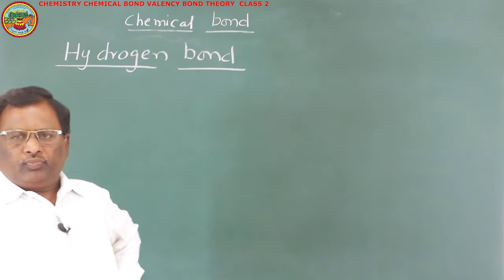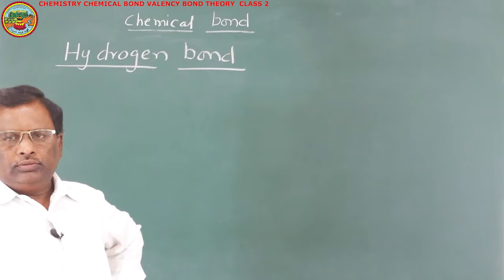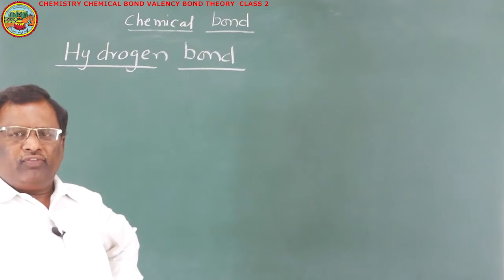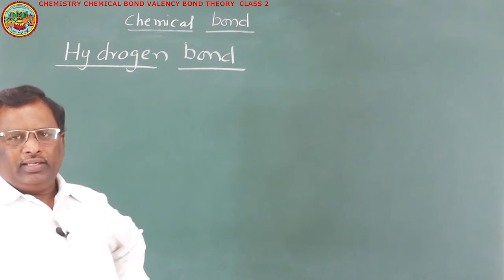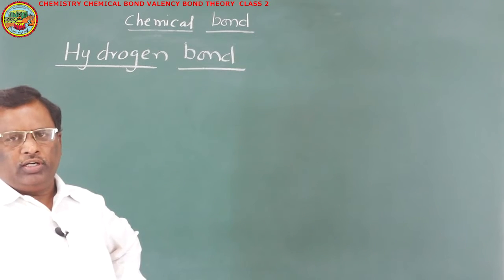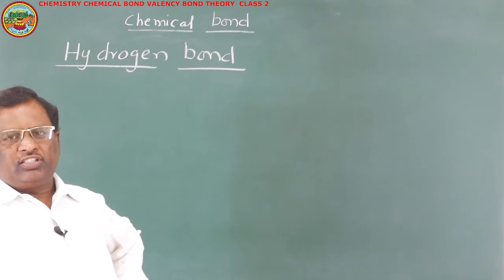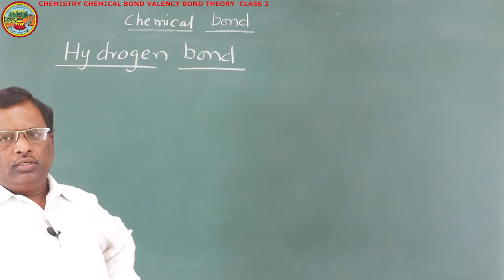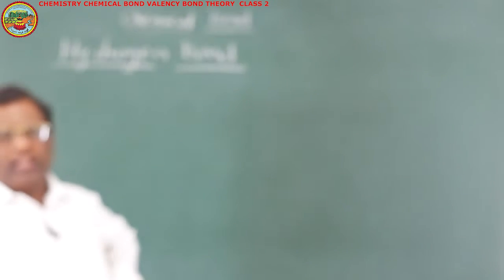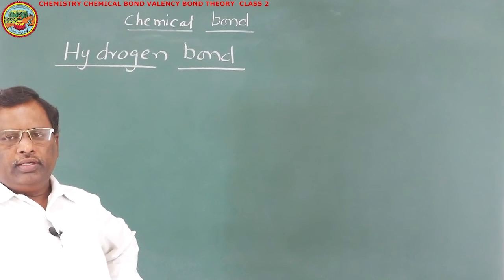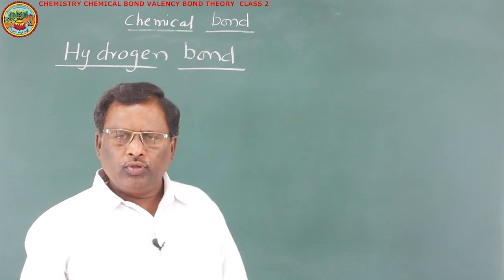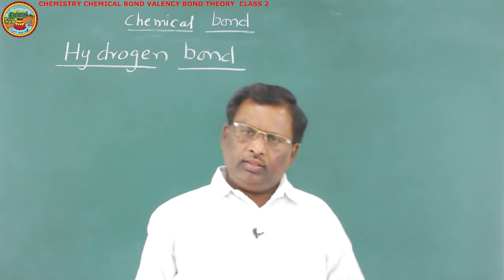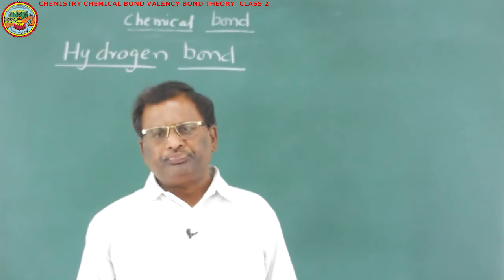Hydrogen bond. This hydrogen bond belongs to the category of van der Waals forces of attraction because it's not a chemical bond. Actually, here it has certain ionic characters because in hydrogen bond, the forces of attraction are electrostatic forces of attraction. Only hydrogen atom can form this type of bond. That's why this bond is known as hydrogen bond. Except hydrogen atom, no other atoms are able to form this type of bonds.